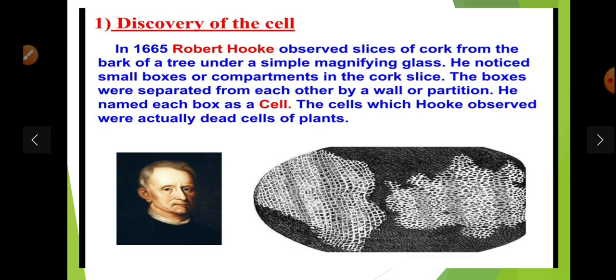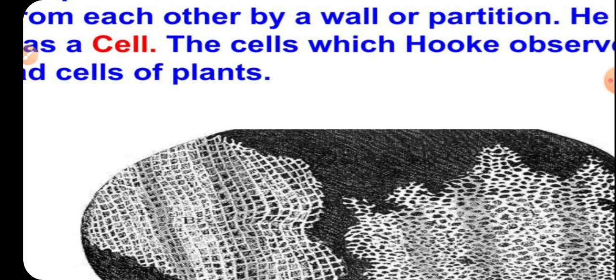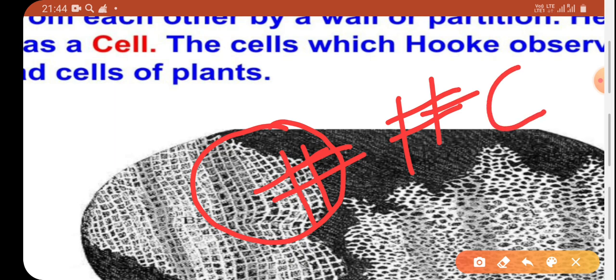He named each box a cell. The cells which Hooke observed were actually dead cells of plants. In this diagram, we can see each compartment in a cross-like section, and he termed each compartment a cell.